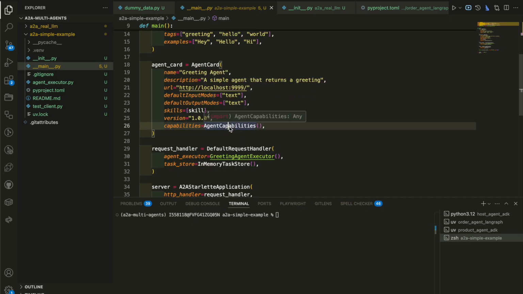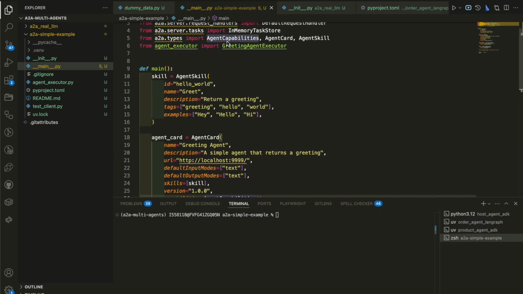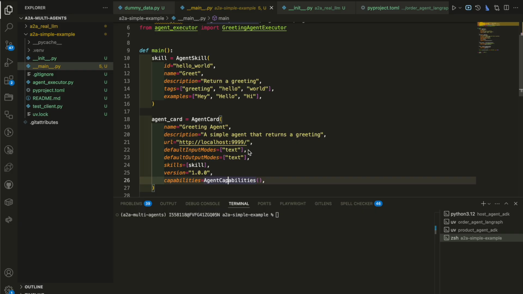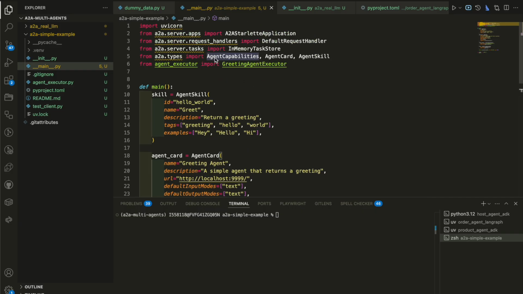The capabilities, you can have a lot of capabilities. If you look at this class, agent capabilities, in the A2A documentation, you would see that there's a lot of things you can do with it.